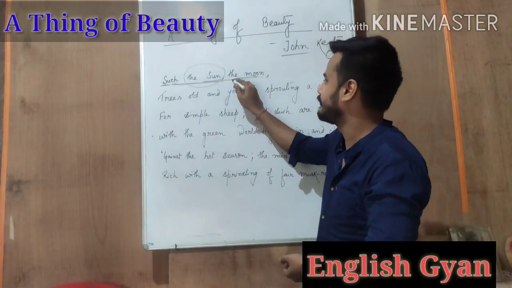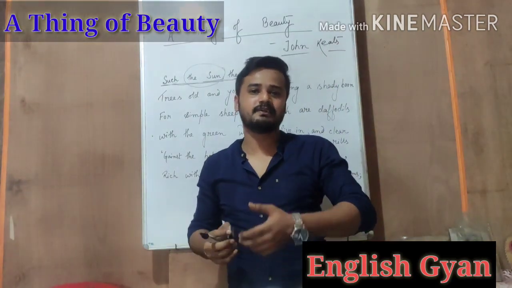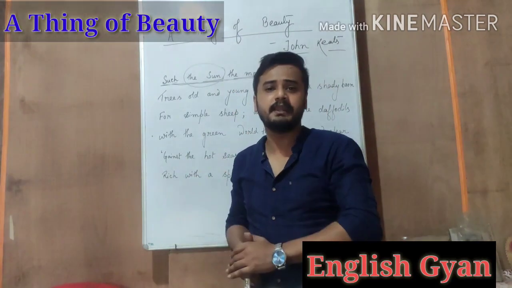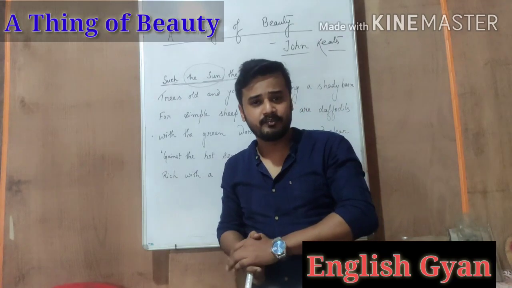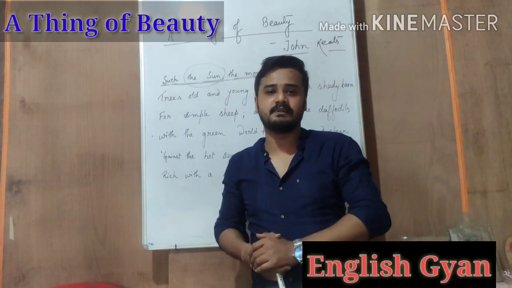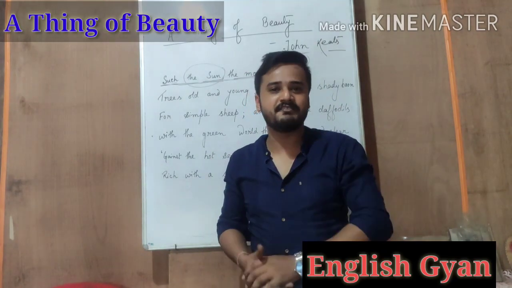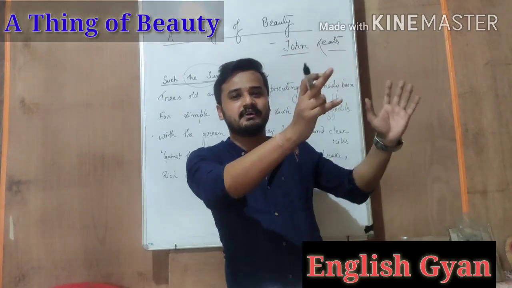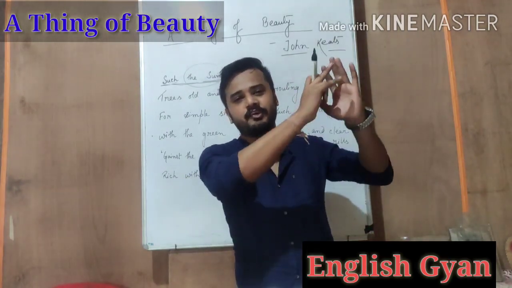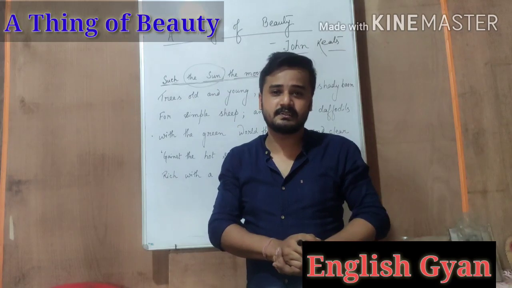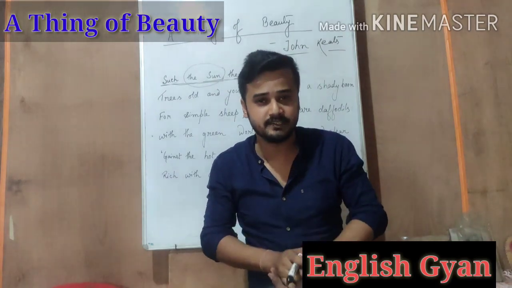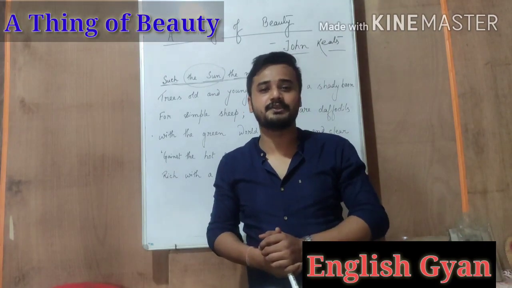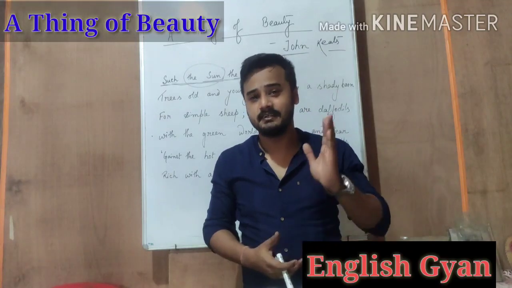He also talks about the moon, and we all know that the moon is definitely a symbol of beauty, and many poets have taken the help of the moon to compare someone who is beautiful. You might have tried sitting out in the open and looking at the full moon at night. It gives us tremendous pleasure, it gives us tremendous joy, and that joy comes from a thing which is truly beautiful, that is the moon.